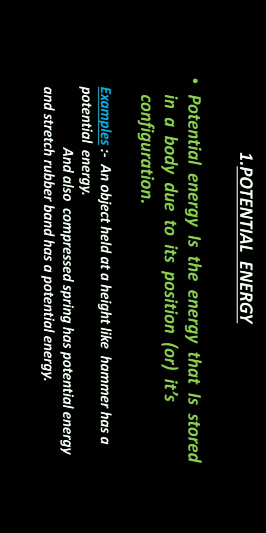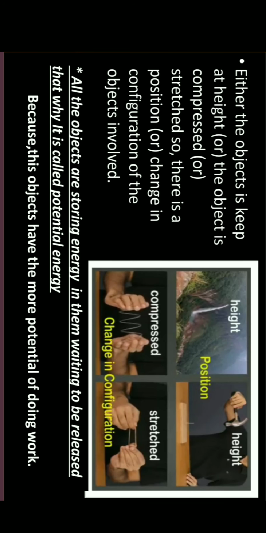First, what is potential energy? Potential energy is the energy that is stored in a body due to its position or its configuration. An object held at height, like a hammer, has potential energy. Either the object is kept at height, or the object is compressed or stretched, so there is a position or change in configuration of the object involved.